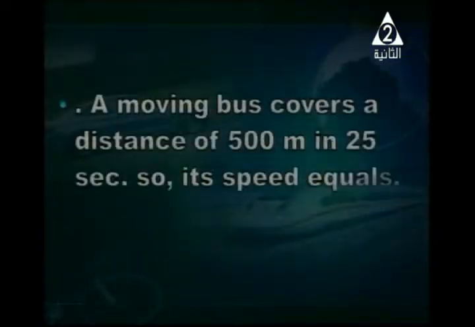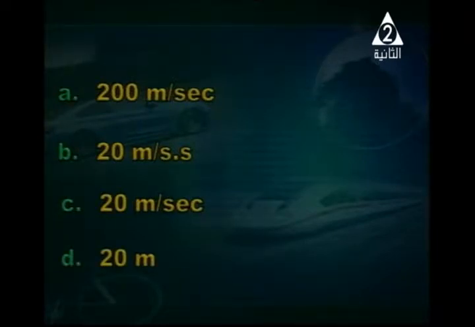What about going to the question for the other problem? Are you ready? Yes. Let's go now. This problem is about a moving bus that covers a distance of 500 meters in 25 seconds. So its speed equals... I have numbers here also, but I need to find the answer. Can you help me? The first is 200 meter per second, or 20 meter per second dot second, or 20 meter per second, or 20 meter. What is the answer now?